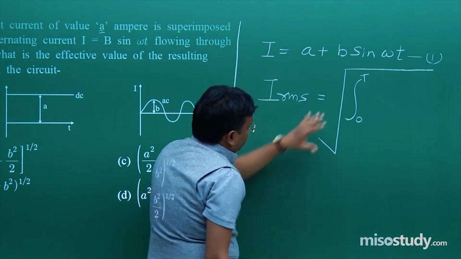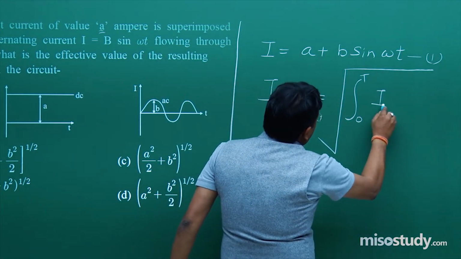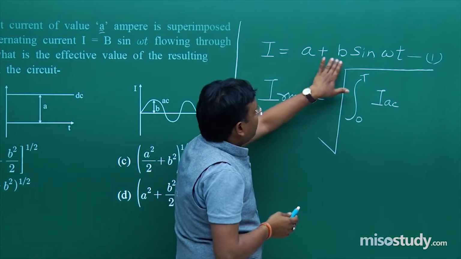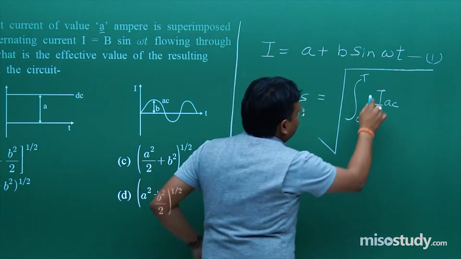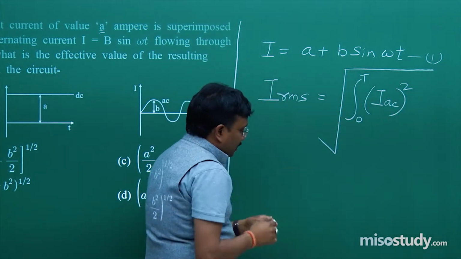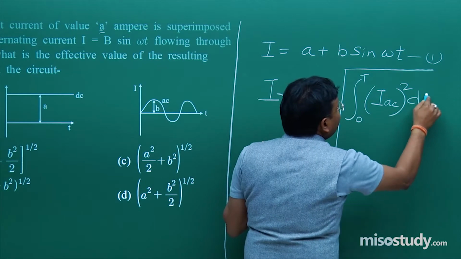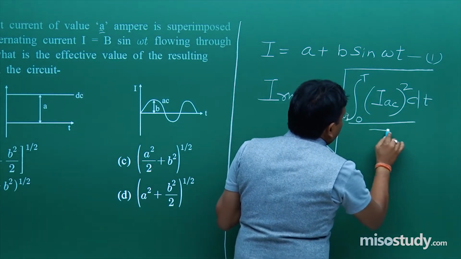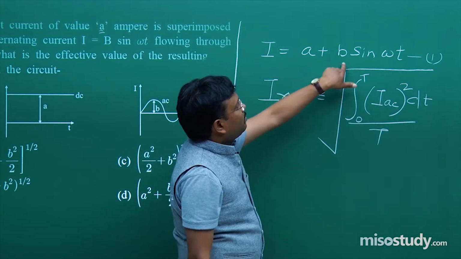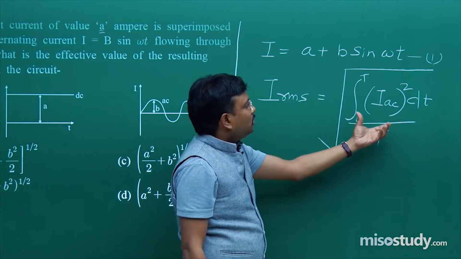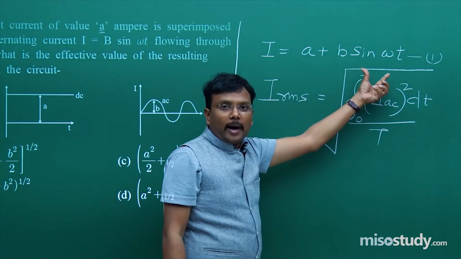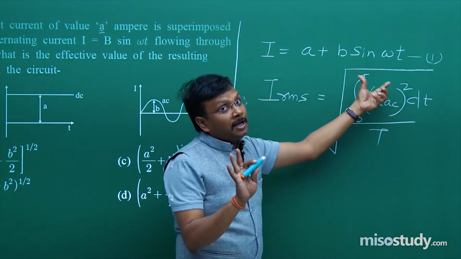So 0 to T integration of I, I mean this combined current A plus b sin omega t, whole square, and then dt, dt upon T. Now I is A plus b sin omega t. Put the value. Then A plus b sin omega t whole square. Apply that formula. Listen very carefully.